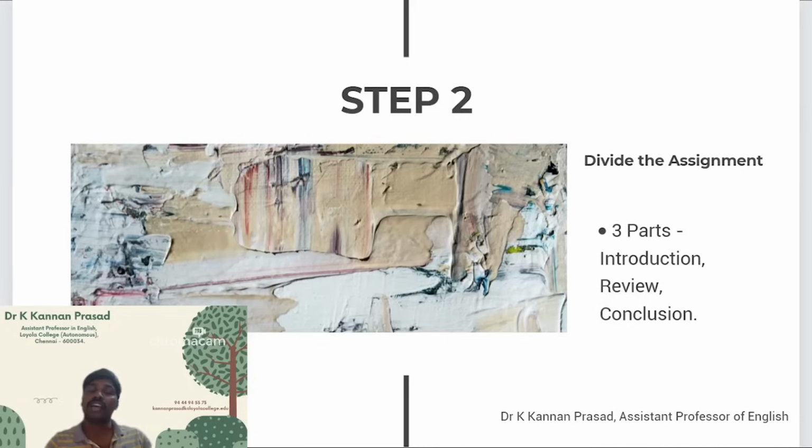Now the assignment you write will have subtitles, and that is what I mean, the parts, right? Divide the assignment into 3 parts. Let me repeat, the 3 parts are introduction, review, and conclusion. Now this is how we are going to move ahead in this video lecture. I would be explaining each and every part of it in detail. All right, so we will move on to the third step.